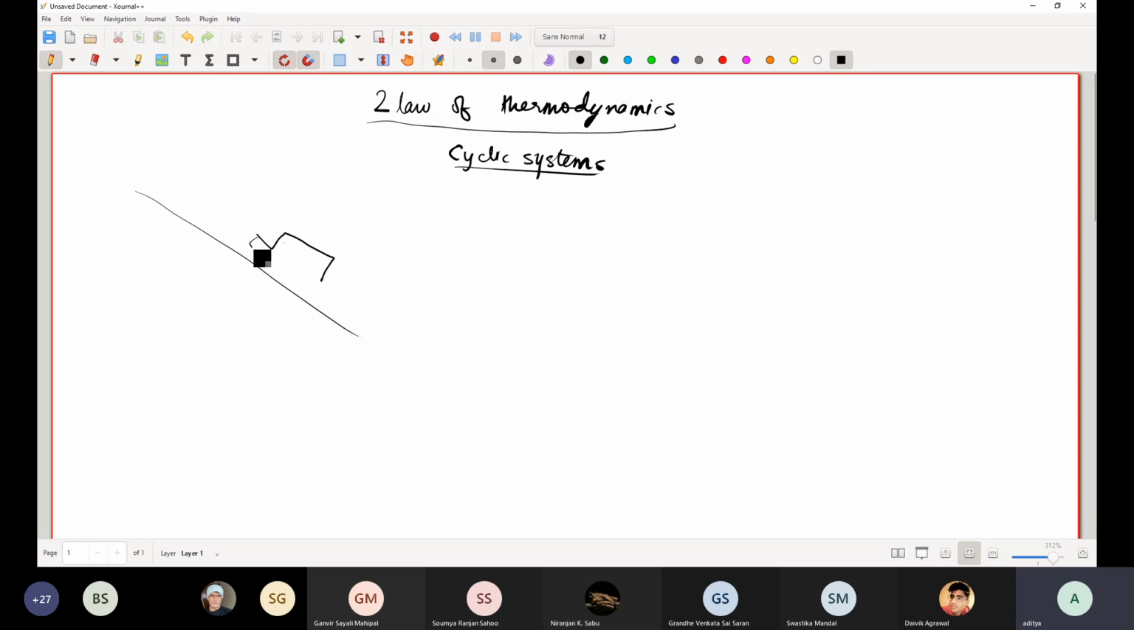Suppose this is a car. So you are burning fuel to go up a hill, right? But the reverse does not happen, meaning when the car comes down the hill, the fuel tank doesn't magically get